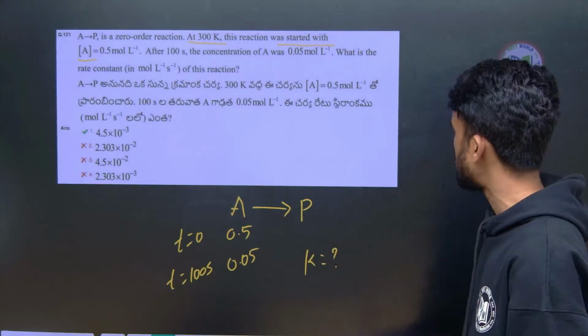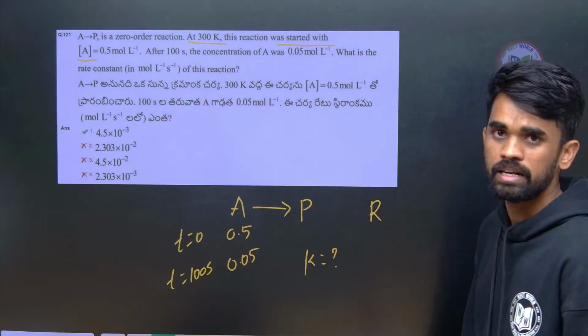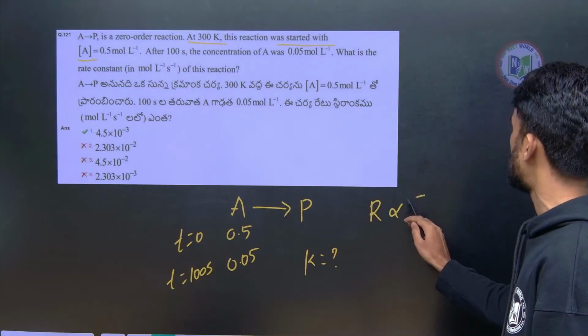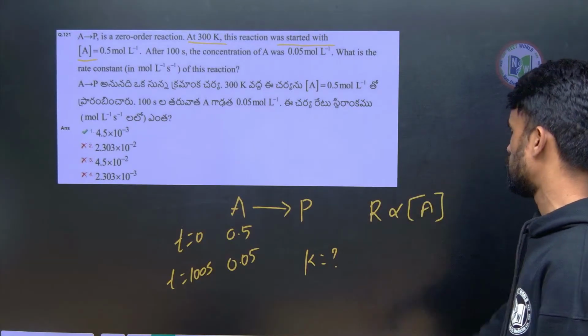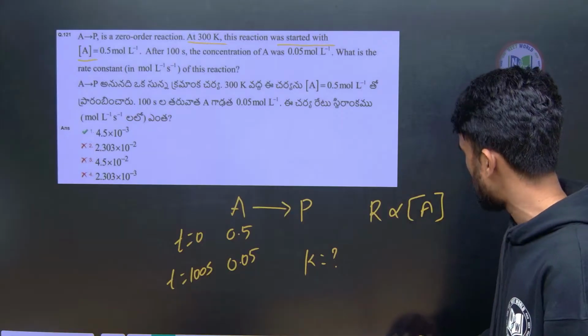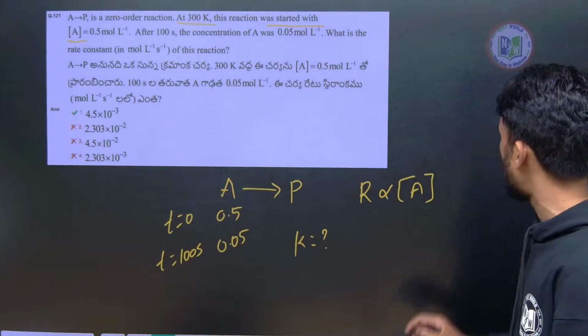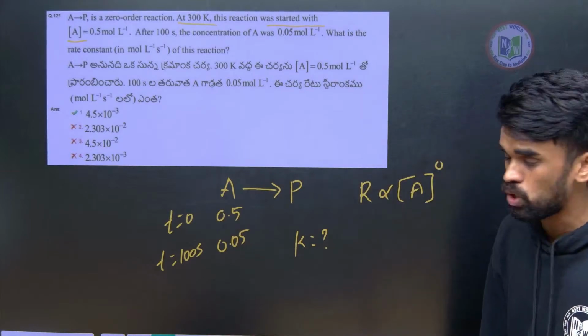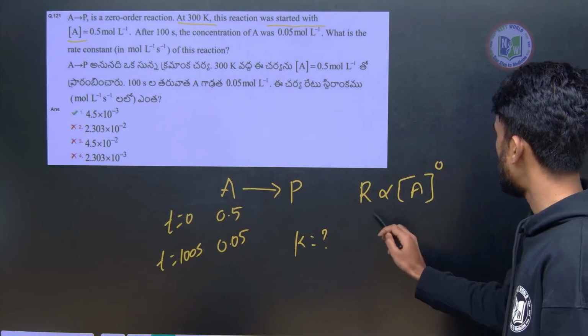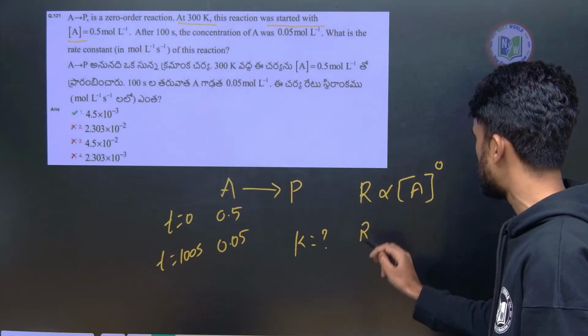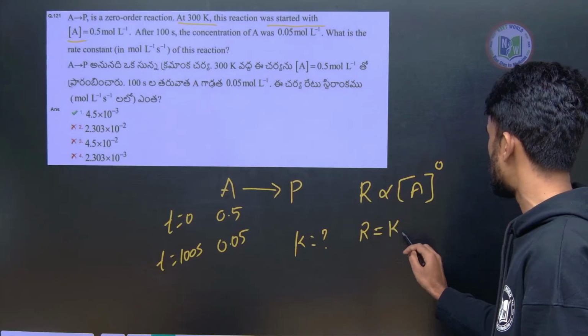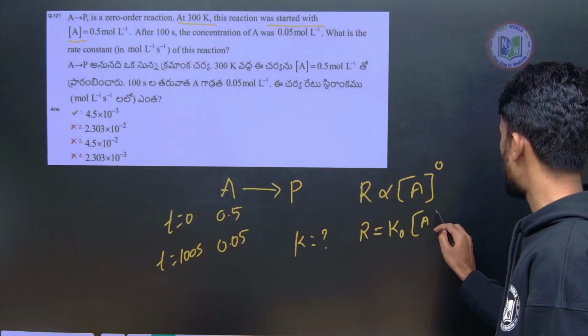How can we write the rate equation for a zero order reaction? Rate is directly proportional to the concentration of A. This is how we write the rate equation first. Since they told it is zero order, the power is 0 here. Now, by removing the proportionality, I can write rate equals rate constant of the zero order reaction into A power 0.